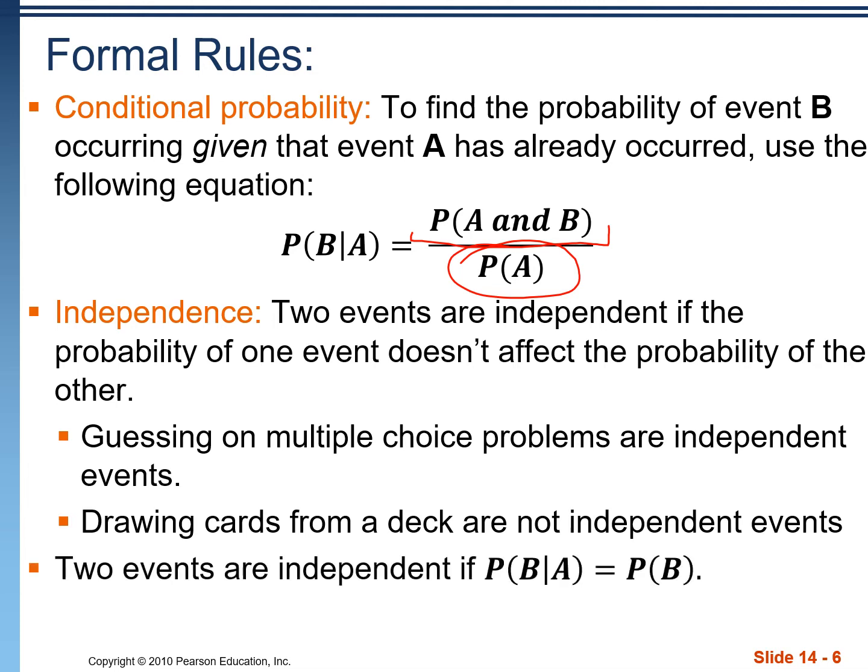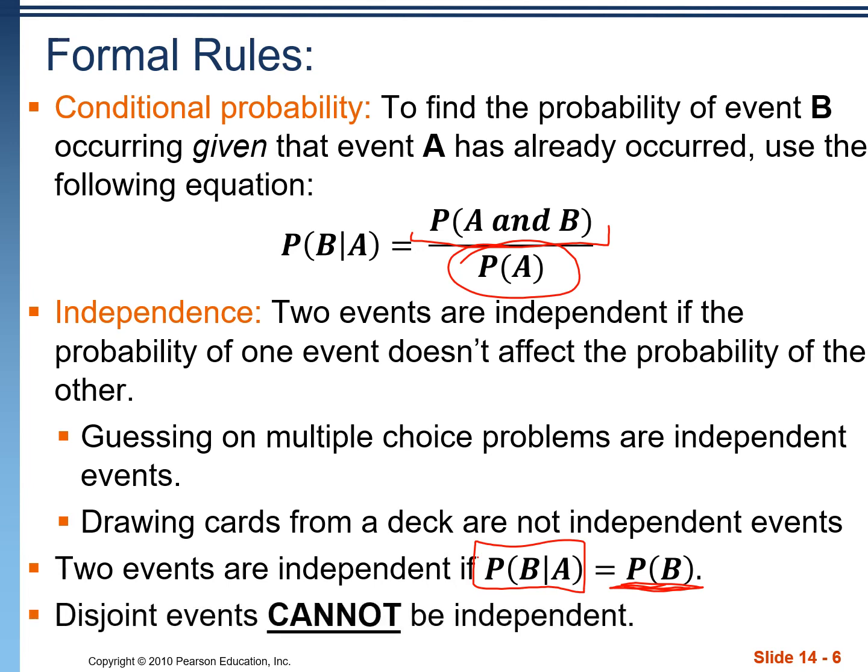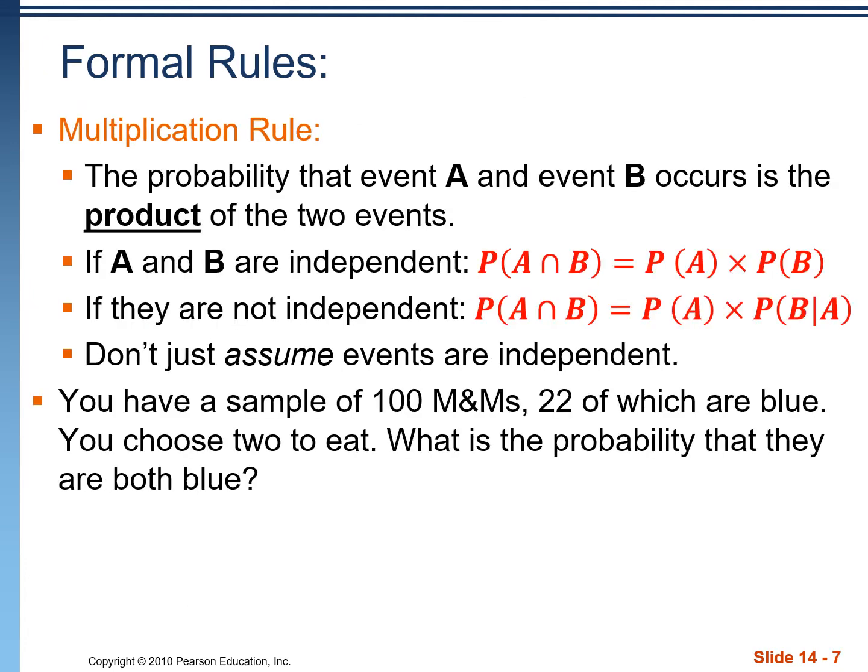Two events are independent if we look at the conditional probability of B given A and it's equal to the probability of B standalone. And disjoint events are never independent. They cannot be independent. So for the addition rule, you want to associate it with the word or, and this next one, the multiplication rule, you want to associate it with the word and.